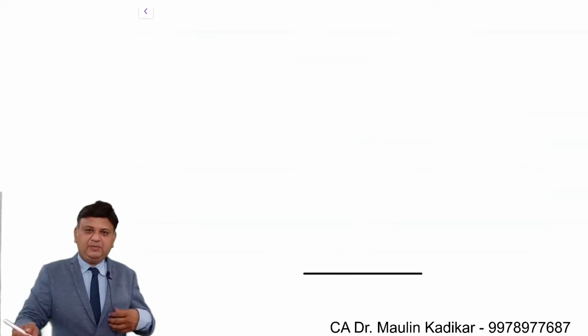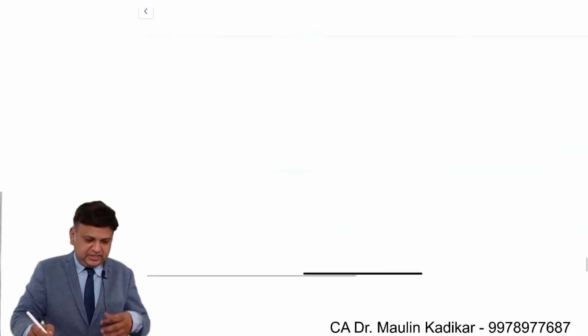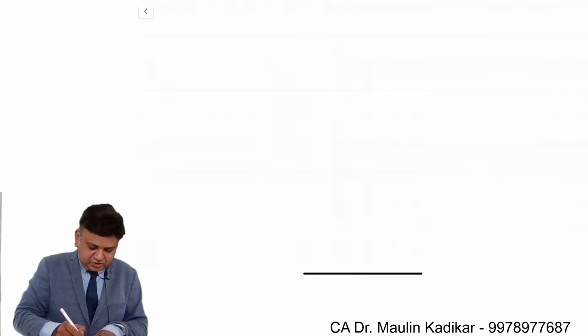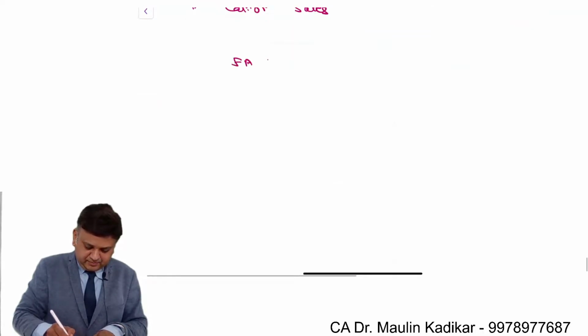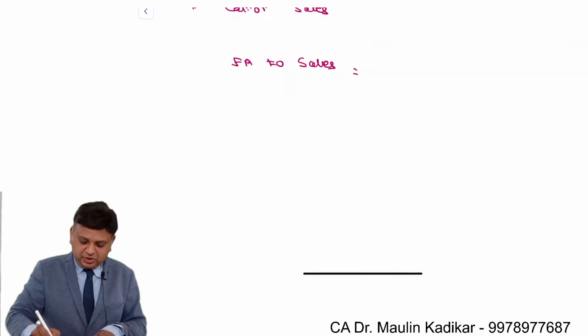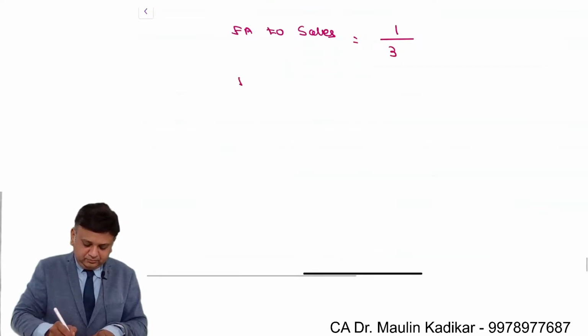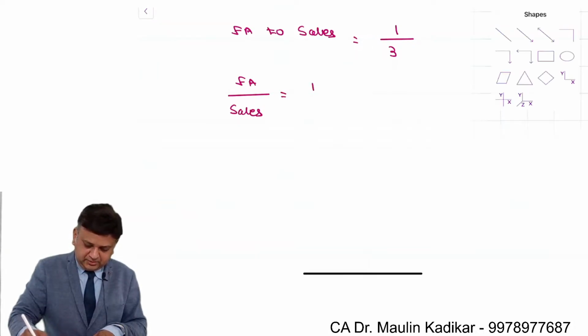Please write down the answer along with me because all the calculations are very simple to understand. First of all, the calculation of sales. To compute the sales, we will use the information of fixed asset to sales. It is 1:3, so 1 divided by 3. So fixed asset upon sales is equal to 1/3.